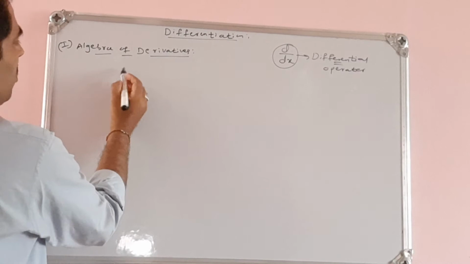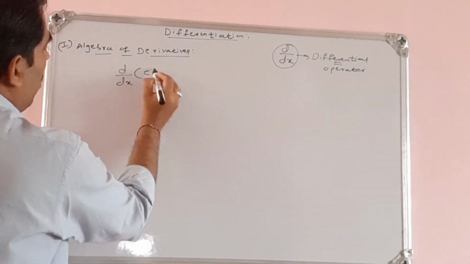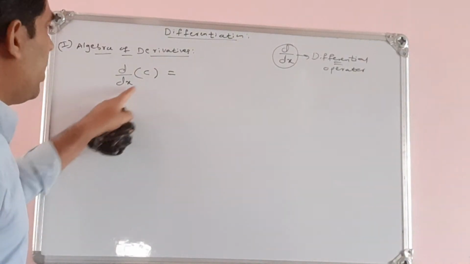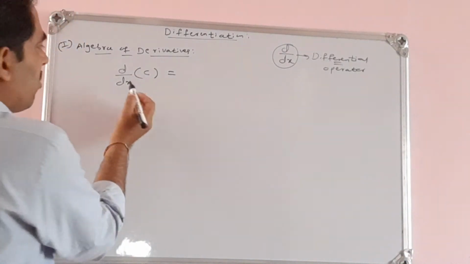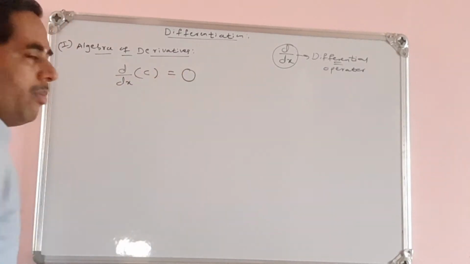Now I will recall some of the points. What we have learned here is the derivative of a constant. Whatever the constant may be, if we find the derivative of the constant, what will it be?